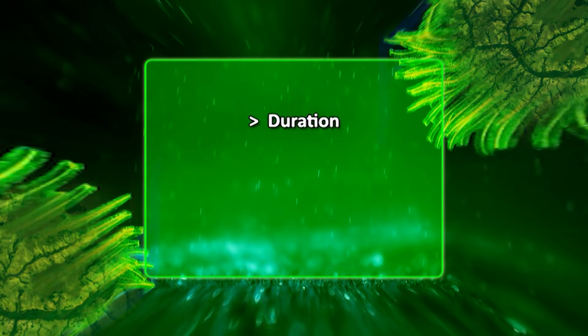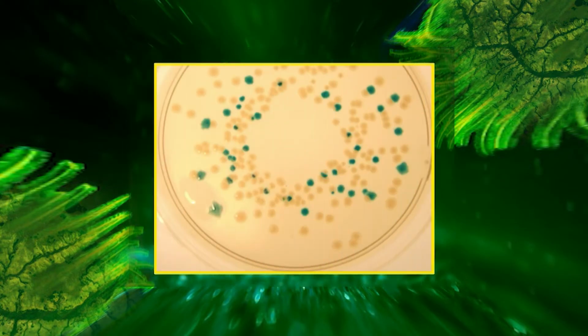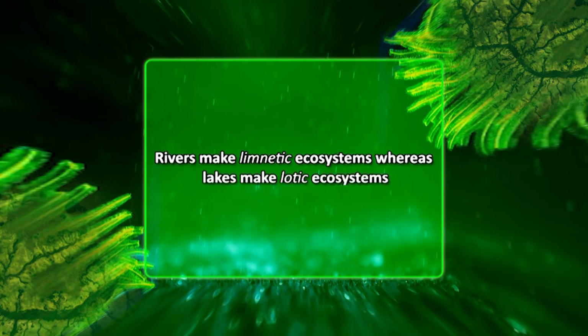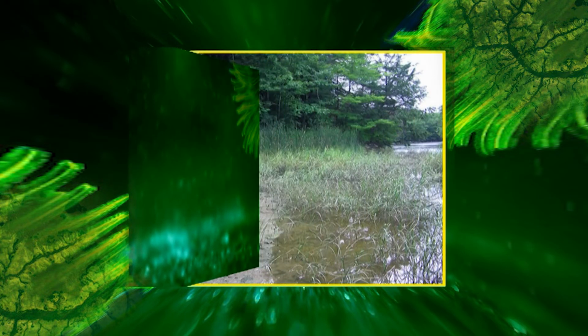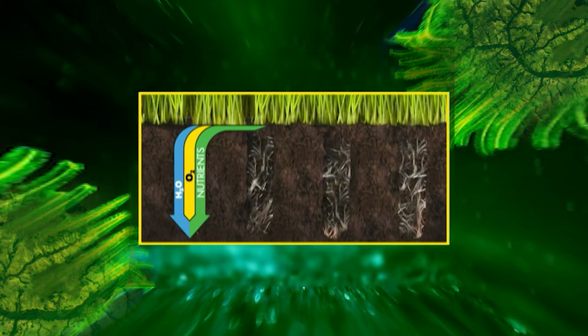Now coming to kinds of ecosystem. Ecosystem may be classified differently on the basis of duration, nature, size, etc. Based on the duration, an ecosystem may be temporary, such as rain-fed pond, or a laboratory culture of microorganisms, or permanent, such as forests or a lake. Rivers make limnitic, whereas lakes make lotic ecosystem. An area of wet soil, plants and air constitute a semi-terrestrial ecosystem, whereas systems of aerated soil and plants make a terrestrial ecosystem. An ecosystem has no size limit.